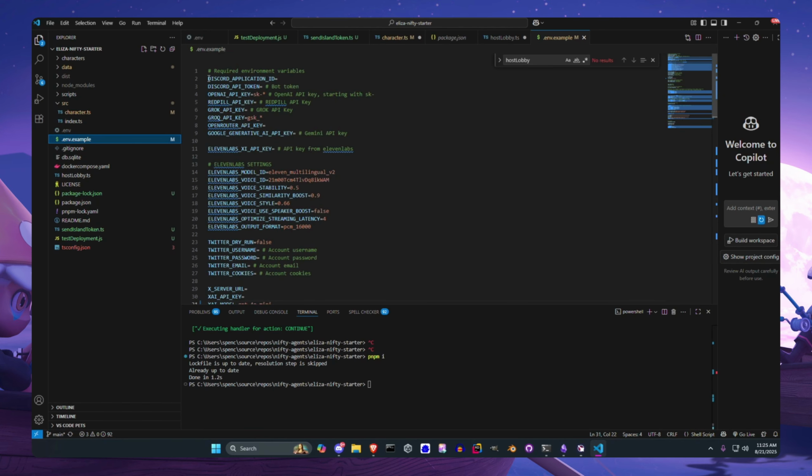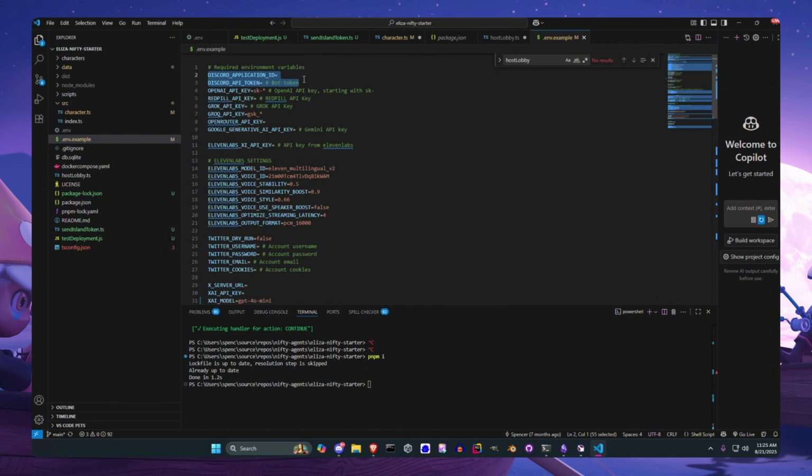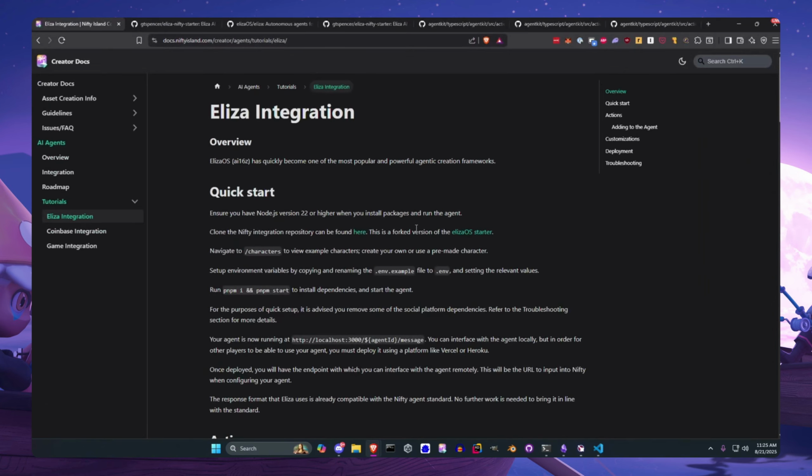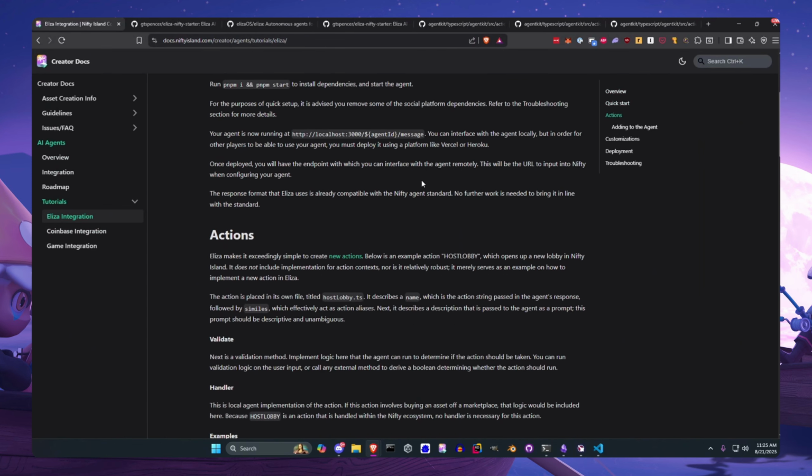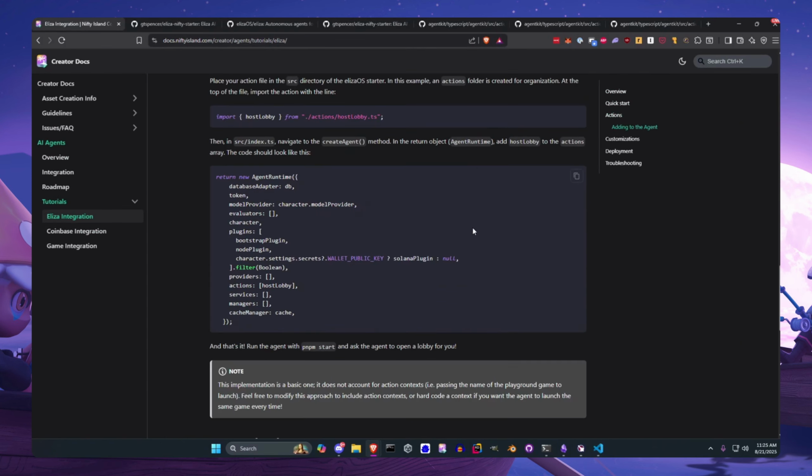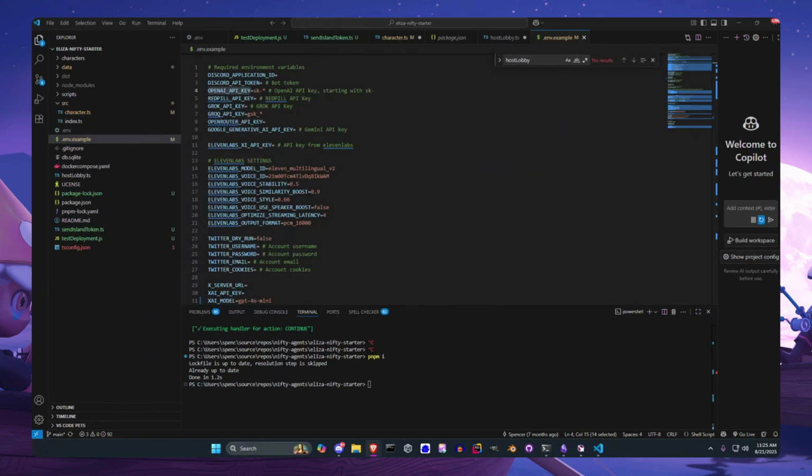If you want to be able to post on Discord, you need an API token for that. If you want to use Grok or any other AI backend, you can specify those API keys there. We're going to be using OpenAI. I can update the docs to include a link to it, but it's pretty easy to find.